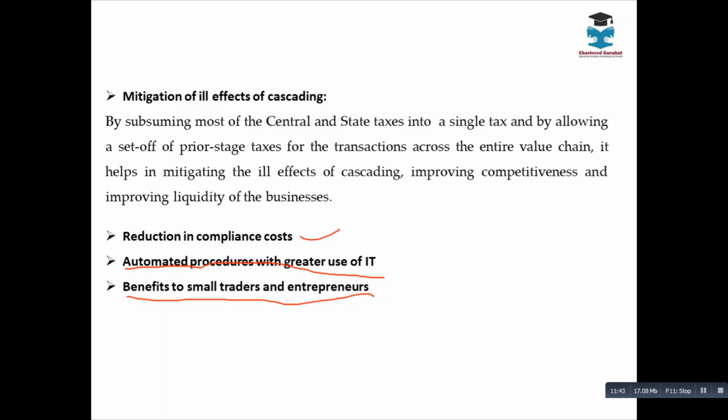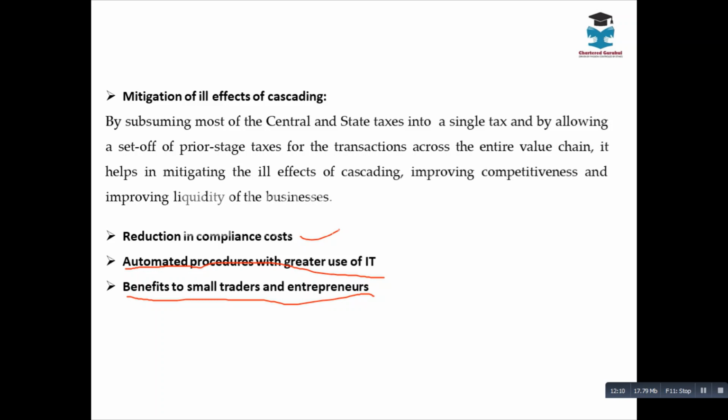Now all these are automated, integrated. If A provides service to B, he will put the GST number of B. So the government will come to know that A has raised an invoice to B, what the invoice value is, and what the GST amount is. So whether the GST amount is paid or not, whether B is eligible to take the input tax credit, there is better control as this infrastructure is established.